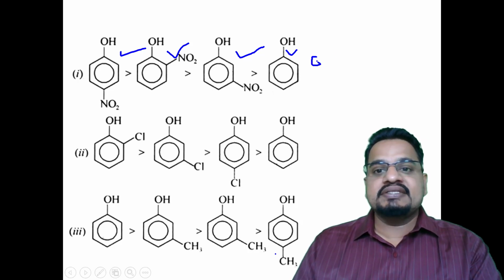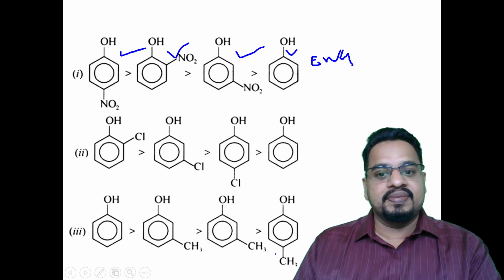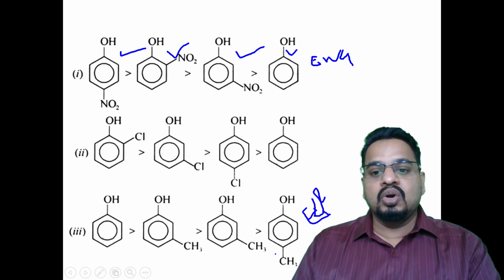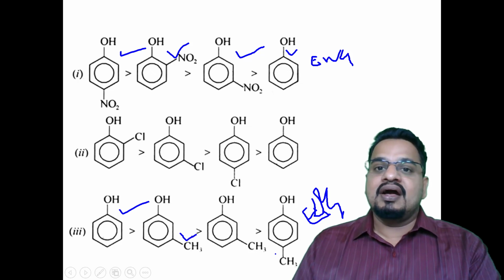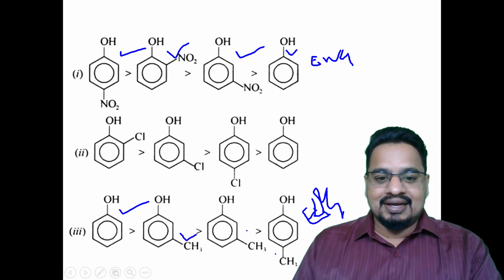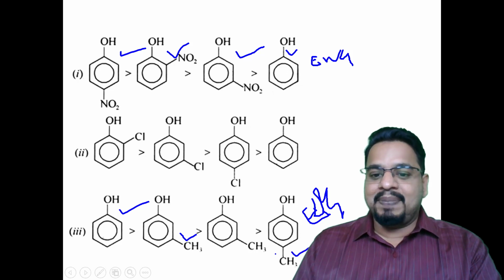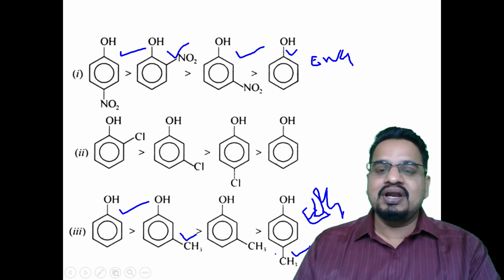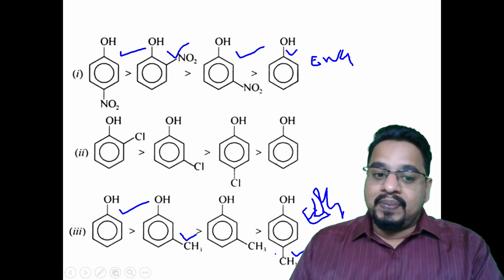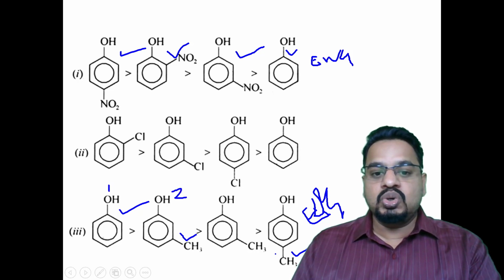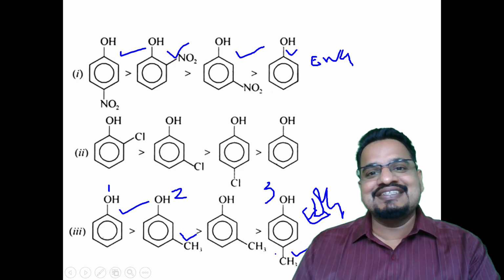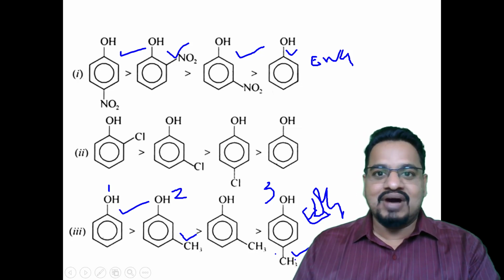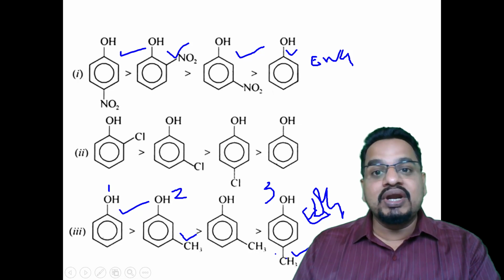Now similarly with the chlorine, and the most important is this one, that is the methyl group. This part is electron withdrawing group. Now this is the electron donating group. Now in this case, phenol is more acidic than metamethyl phenol. Understand? And then the paramethyl phenol. If I ask you, out of these 3, who is most acidic? That would be phenol. And who is least acidic? Paramethyl phenol. Why? Because methyl group is an electron donating group.